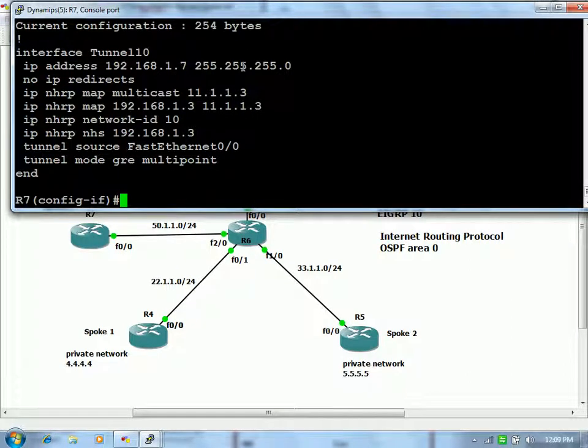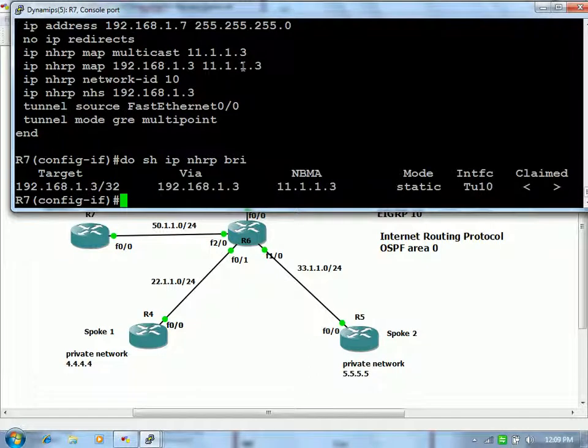Are we missing anything? No, right? So do IP NHRP brief. If you get this output, it means you have successfully registered. If not, then you will not get this mapping. But you don't have the network information.